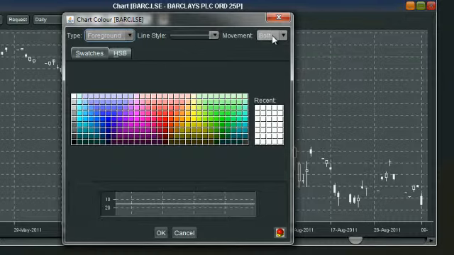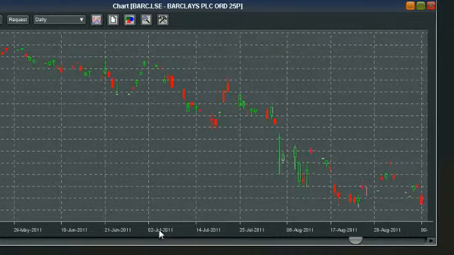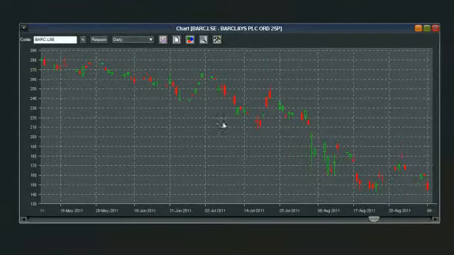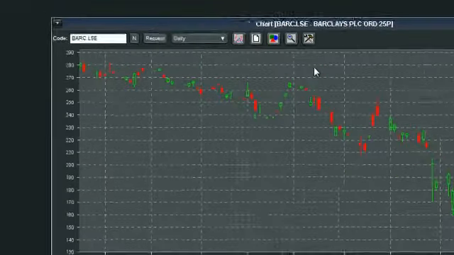Now we can change it for either both movements, so have all the candles the same color. But in this case, we maybe want to have the up candles as green. So simply select the color in the middle there. You'll see it on the line down here and in the box. And then for a down candle or a bearish candle, we want to click on, let's say, the red and have red candles there. Select OK, and it will repopulate our candles for us.